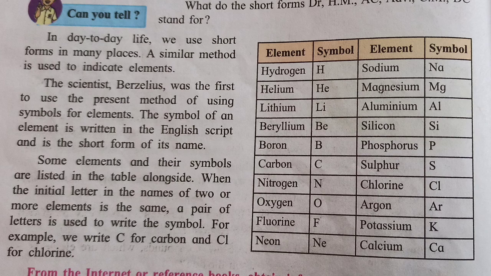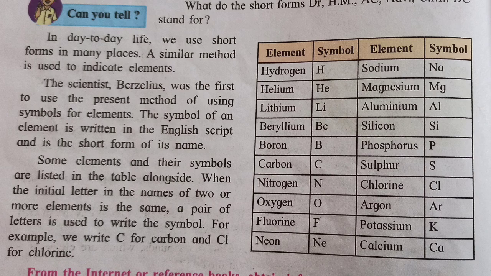Some elements and their symbols are listed in the table alongside. When the initial letter in the names of two or more elements is the same, a pair of letters is used to write the symbol. For example, we write C for carbon and Cl for chlorine.